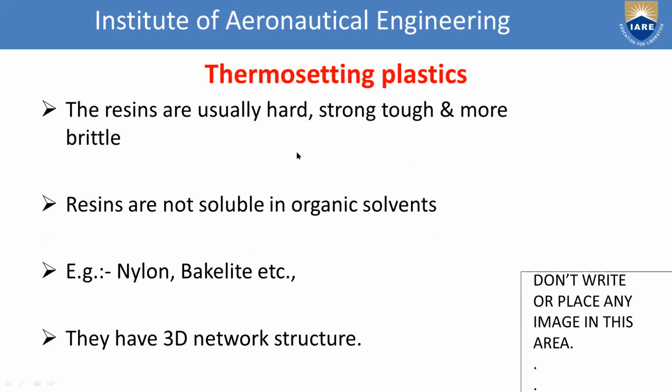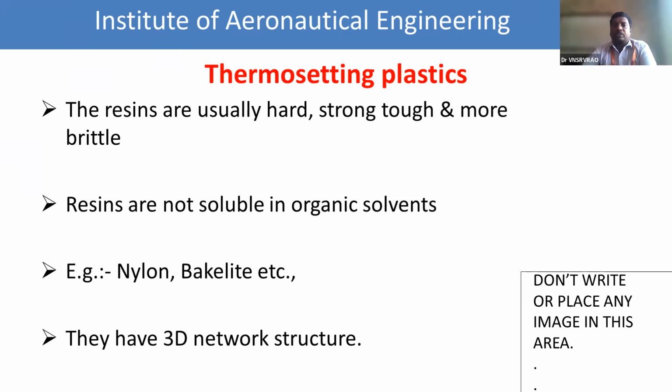What is the nature of resin in thermosetting plastics? Hard, strong, and brittle. And what is the solubility of the thermosetting? Insoluble in organic solvents. What are the examples of thermosetting plastics? Nylon, bakelite.